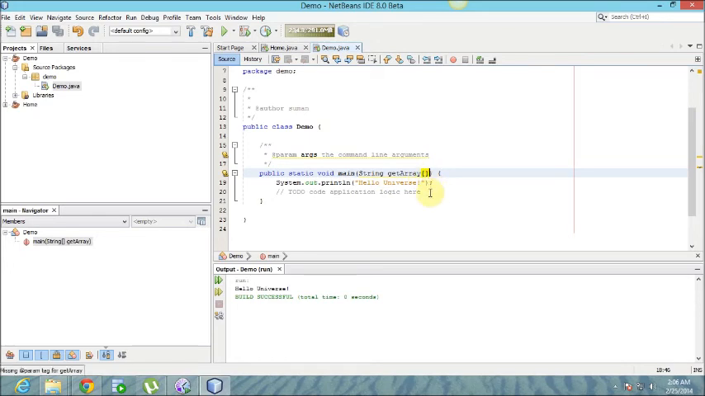But one important feature from Java 5 onwards is that you can use variable arguments in the main method instead of String args, which means this declaration is also valid in Java programs. You see the output is the same, hello universe. So of the three kinds of representation you have seen here, all of them work fine.